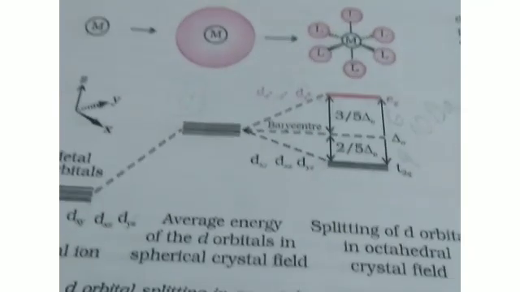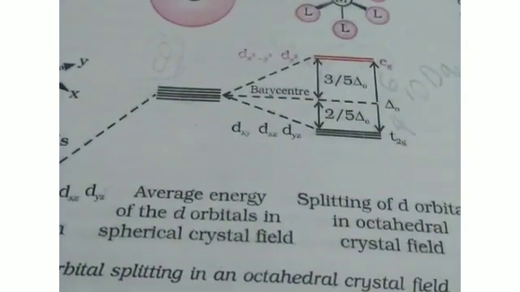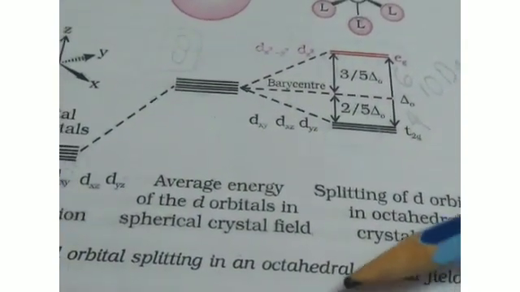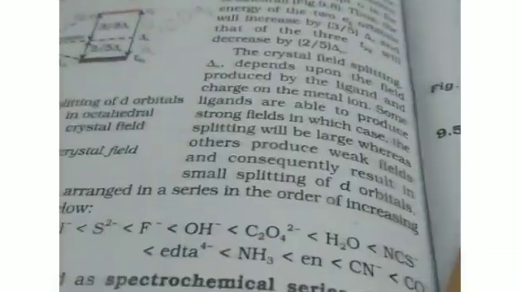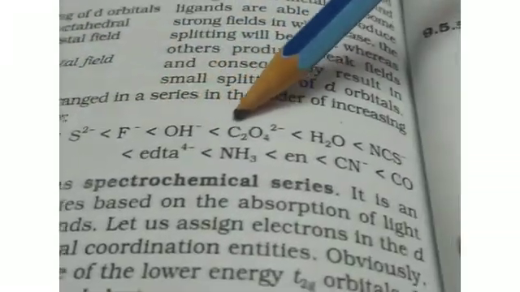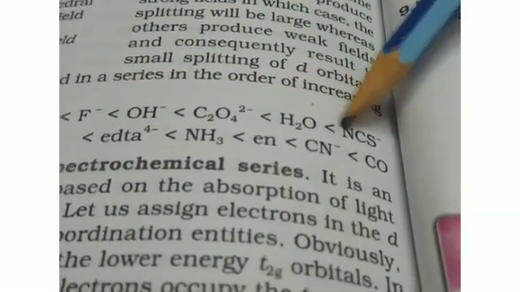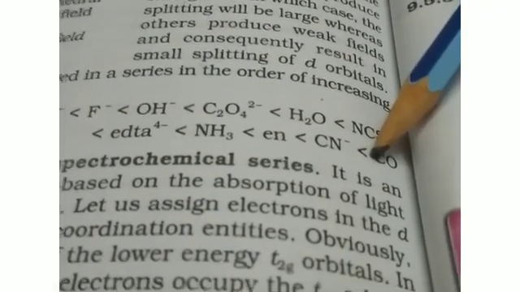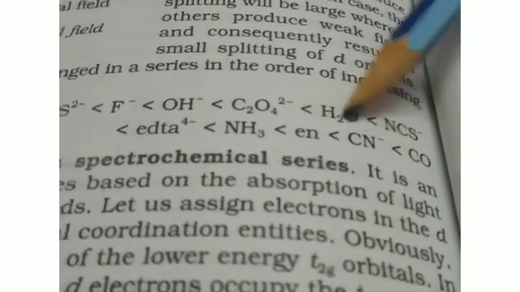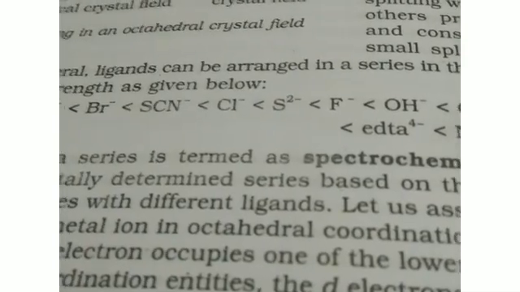In general, ligands can be arranged in a series in the order of increasing field strength, as given below. This is arranged in the increasing order of their field strength. So CO, then CN, then en, NH3, EDTA4 minus, like that. This is the increasing order of the field strength.